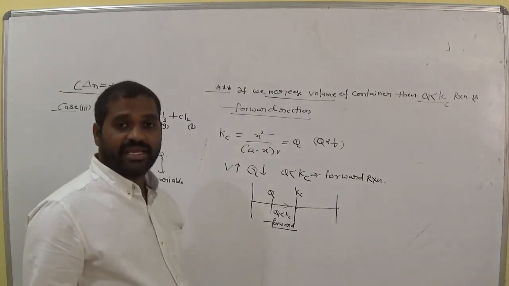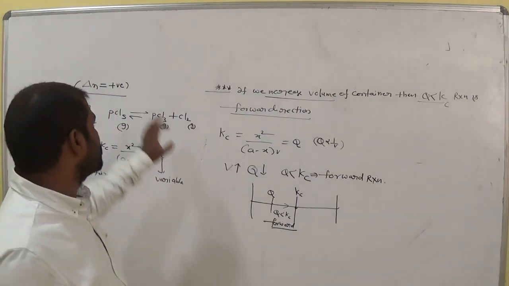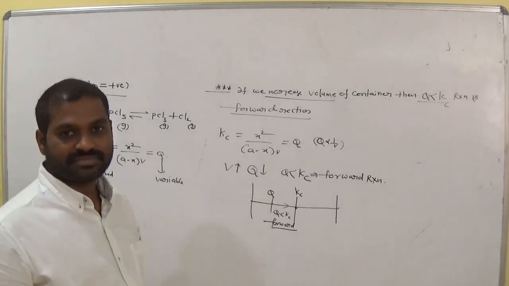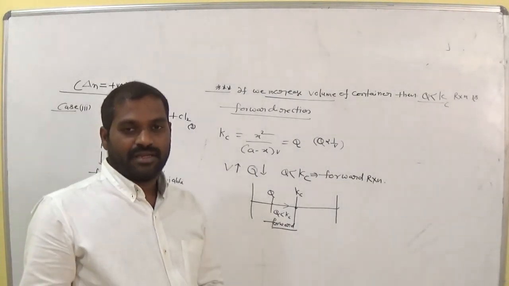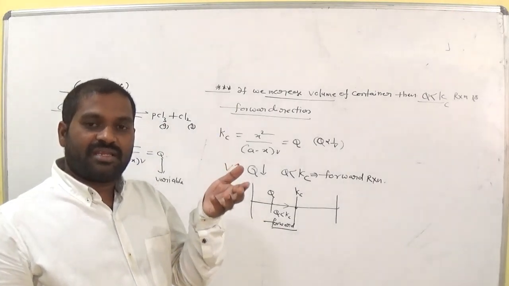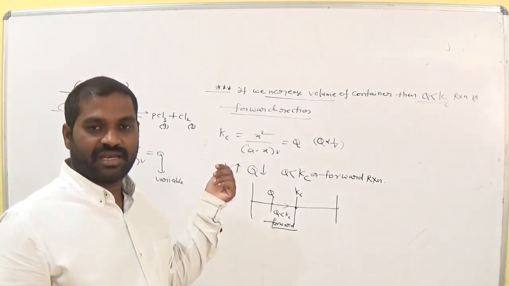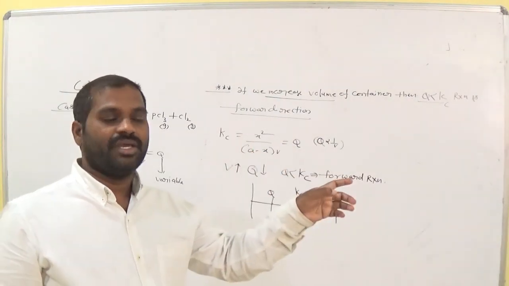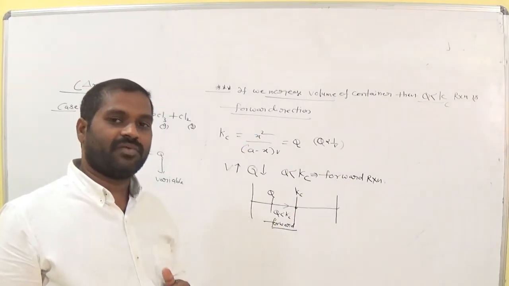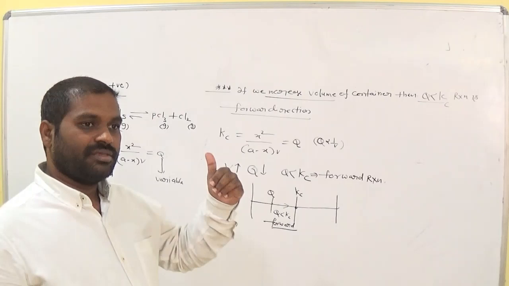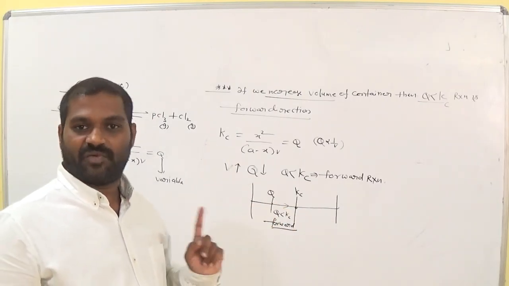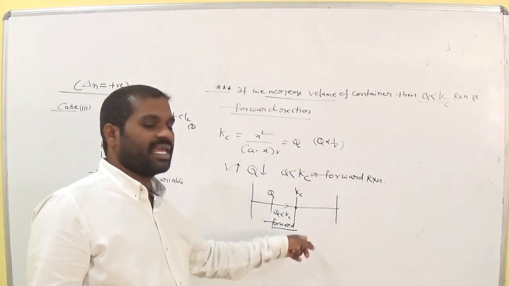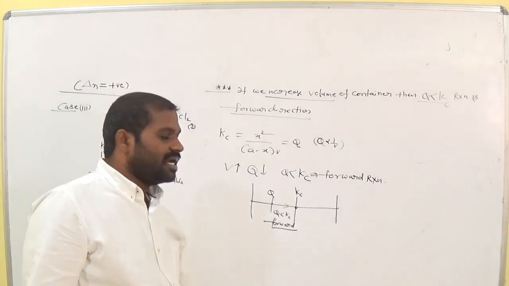So in the first category, when delta n equals positive, we observed three cases: case 1, case 2, case 3. The first case is, if we increase the reactant concentration in the given equilibrium reaction, where delta n equals positive, Q less than Kc, that is forward. If we increase the product concentration, what happened? Q is greater than Kc, that reaction is backward reaction. If we increase the volume of the container, Q less than Kc, and it is also forward reaction.